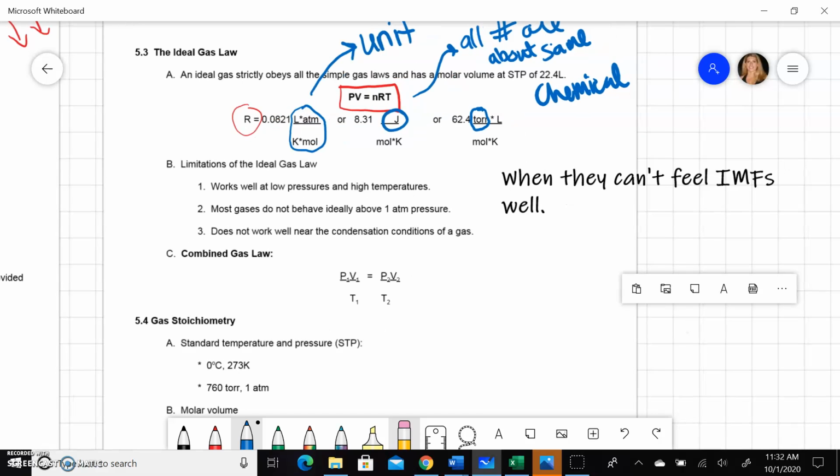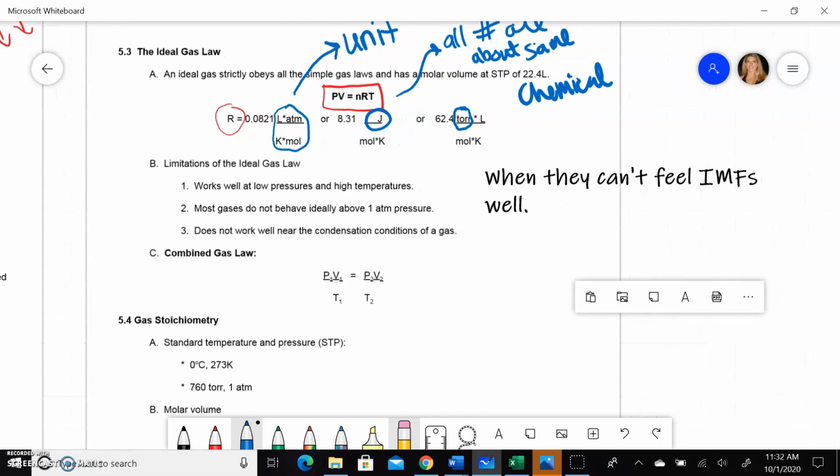And the last thing is about these limitations of the ideal gas law. Later on in this chapter, we're going to talk about real gases versus ideal gases. So in order to do all of these calculations with these equations, we have to make certain assumptions about the gases, and the assumptions are not really true, and that's why we call them ideal gases instead of real gases. And so the ideal gas law will work the best if you can make your gases as ideal as possible, and the way to do that is when they cannot feel intermolecular forces very well. Because for ideal gases, we assume that they don't have any intermolecular forces, although in real life, they actually do.